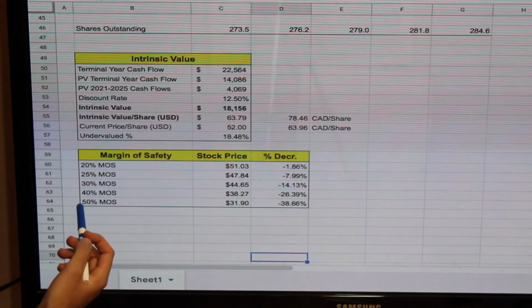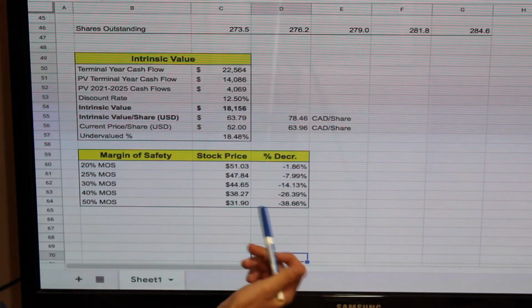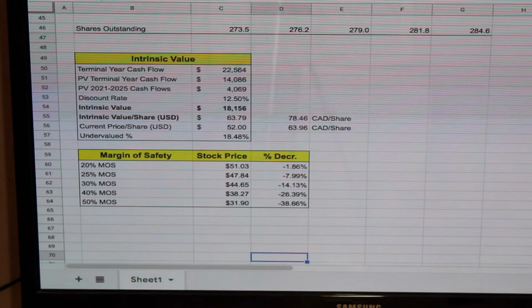So say if you wanted a 50% margin of safety, the share price is going to have to fall quite a bit, maybe 40% almost. But usually most investors will be satisfied with about a 25% margin of safety. It all just depends on what you're comfortable with when you're investing in an individual company and putting your money at risk of that company's management team and the industry they operate in, all that type of stuff.